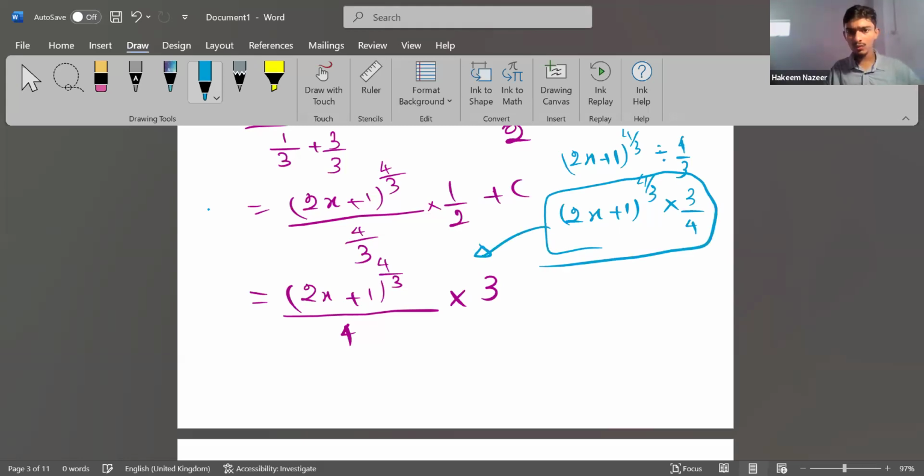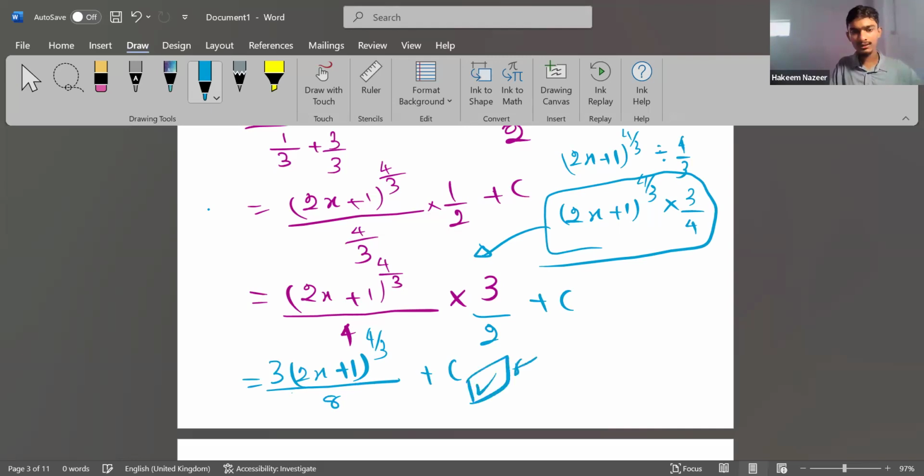Then 2 plus c. And you can simplify even more: (2x plus 1) to the power 4 by 3, multiplied by 3 over 4 into 2, which is 8, plus c. I only applied the rule here. I didn't do anything special.